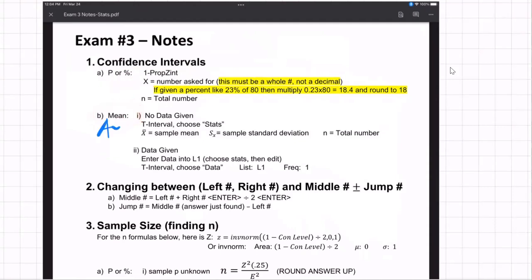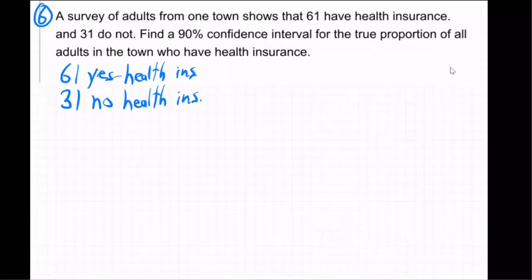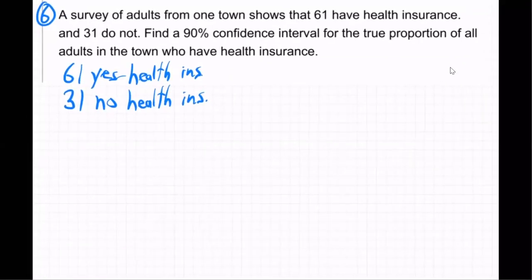So which one? We either look for the word mean, which is the same as average, so average or mean. Or we look for percentage or proportion. That's the same word, proportion, percentage, same thing. So we're looking for one of those words. As we look back at the problem, what do we see?